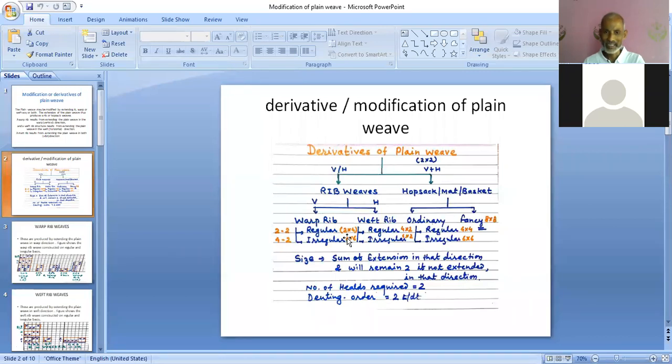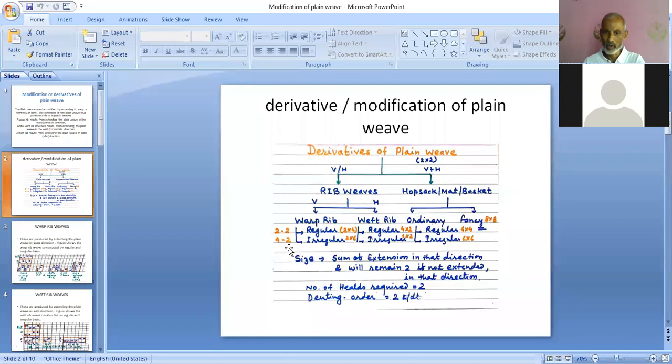Because it is extending only in the vertical direction, horizontally the size will remain the same as plane view, which is 2. So 2-2 warp rib can be constructed in 2 cross 4. And 4-2 warp rib means the first pick of plane view is extended by 4, the second pick is extended by 2.